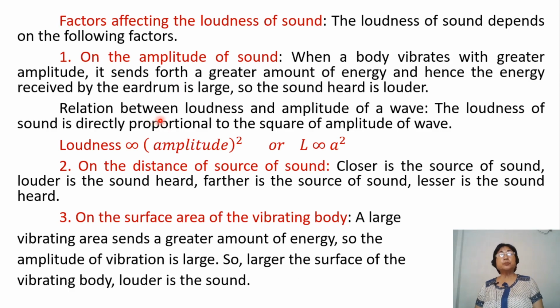Now, the relation between loudness and amplitude of a wave. The loudness of sound is directly proportional to the square of amplitude of a wave. So loudness is directly proportional to amplitude square. This is a mathematical expression, or symbolically we can write L is directly proportional to A square. Remember, children, whenever we have a directly proportional relationship, when this is large, automatically this one will be large as well.